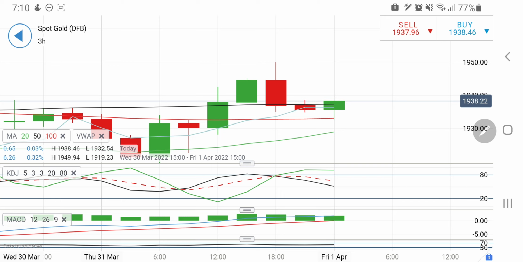So a good long entry, it appears, is only above 1943, and in between 1943 and 1929 we have to be a little bit cautious and be patient out there. So this is all for gold. Now let's have a look at